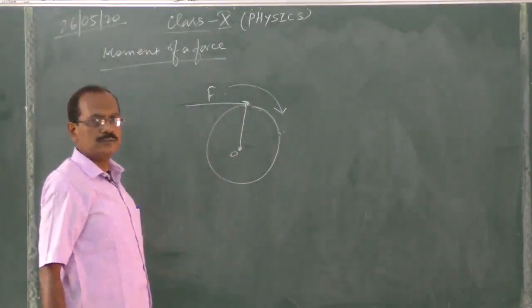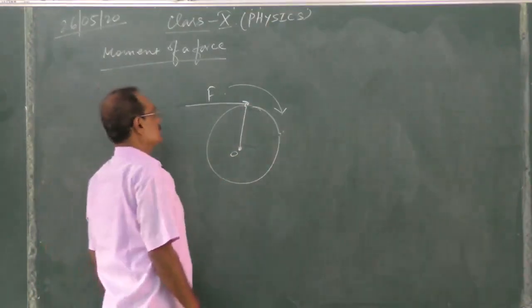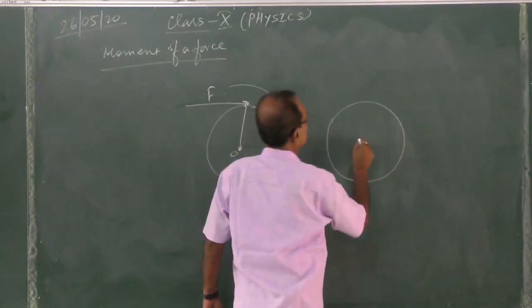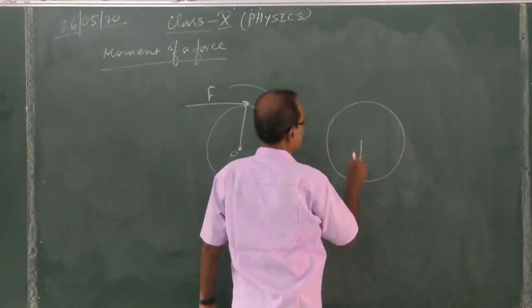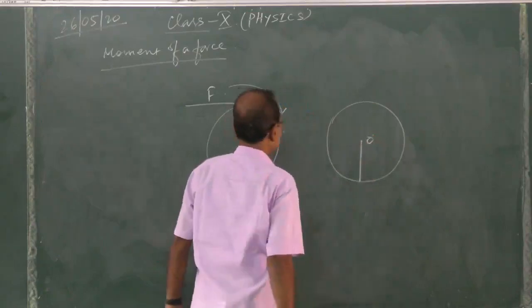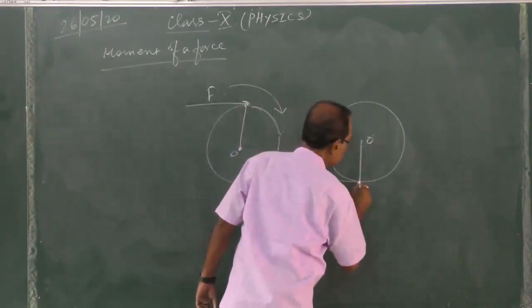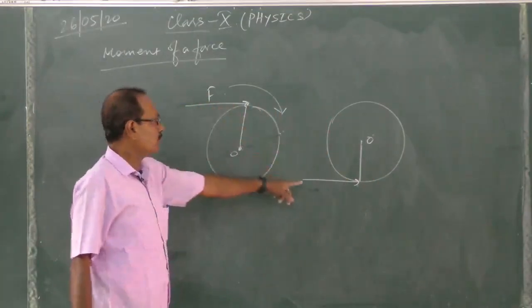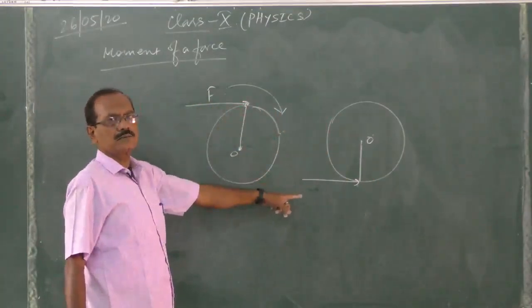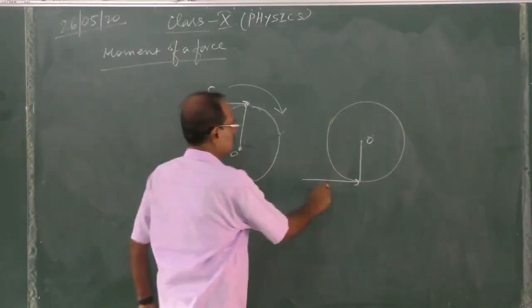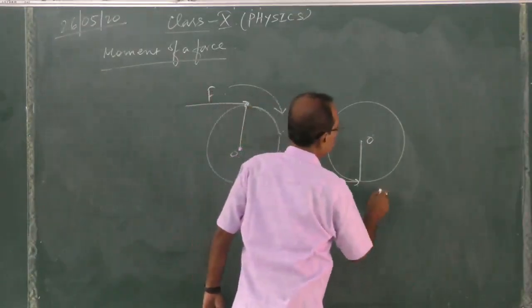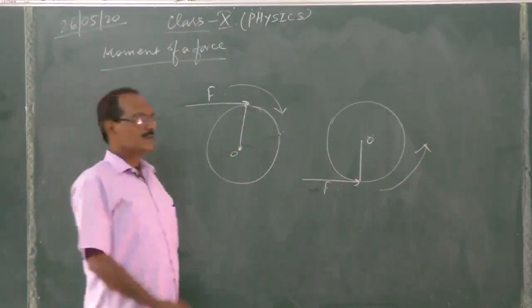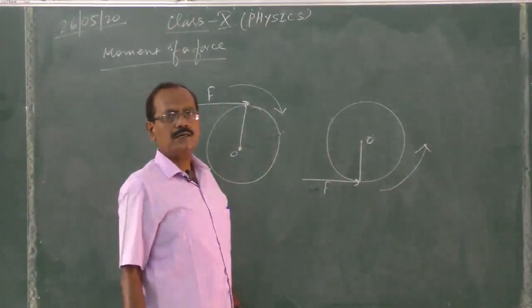This is clockwise. Yes. In the same case, I am drawing different figures. In the same case, if we are applying force on this point, we are changing the point. But the direction of force in both cases is the same, they are parallel in the same direction. This is the force. So therefore the body will rotate in this way. Anti-clockwise. The body will rotate in the anti-clockwise direction.